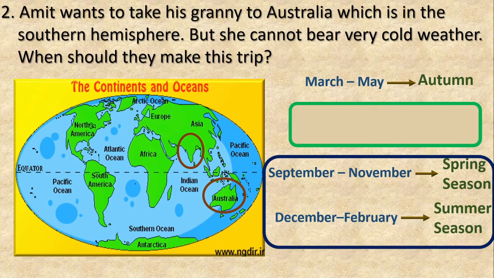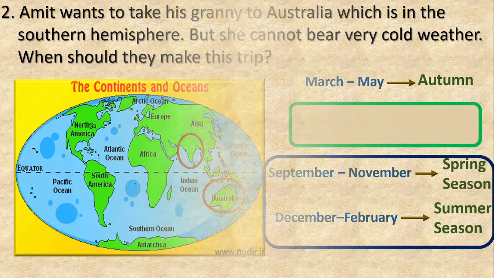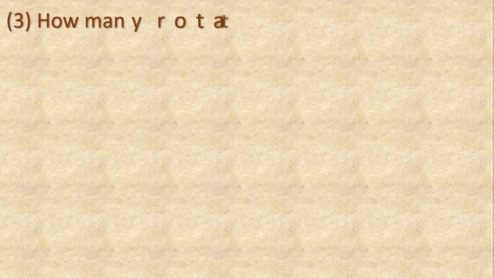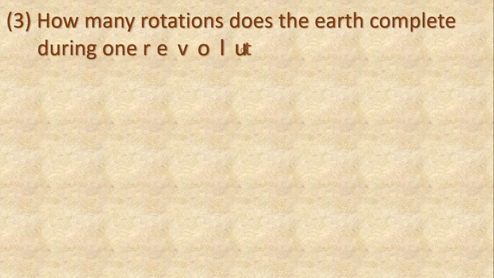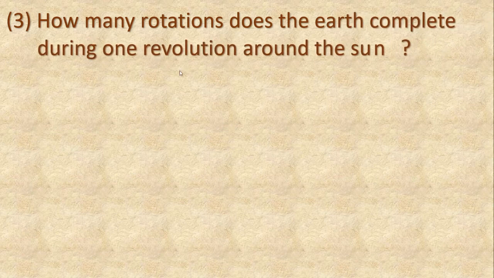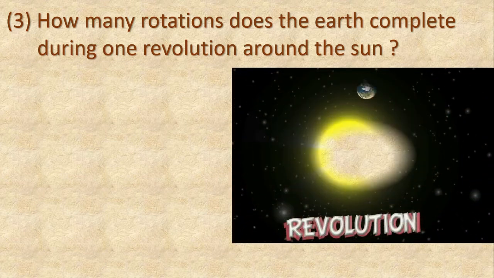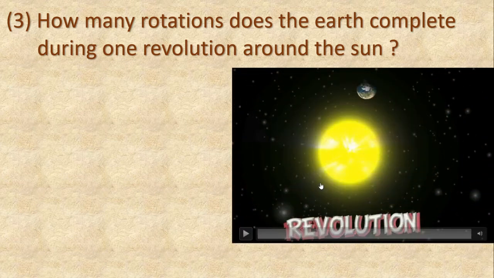Yes. We'll move to the third one. The question is, how many rotations does the earth complete during one revolution around the sun? Yes, see here. This is about revolution.